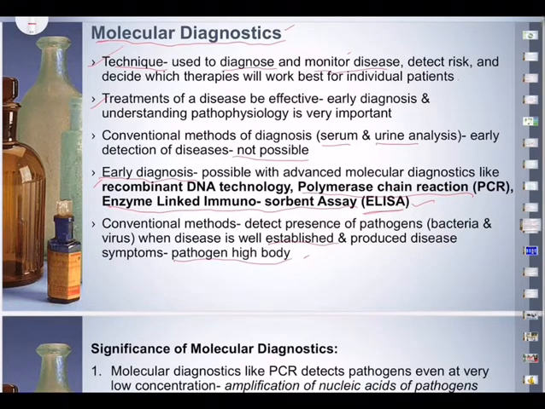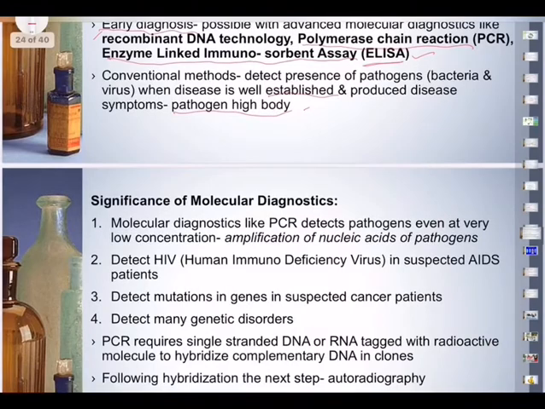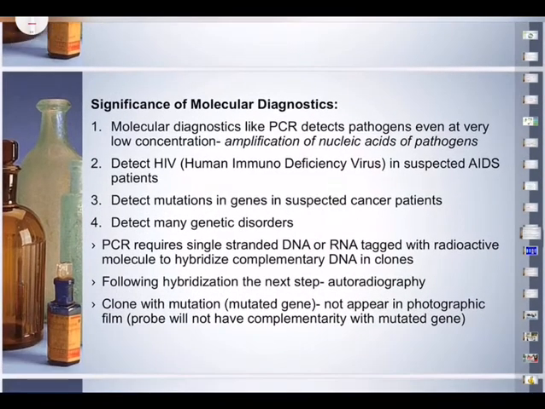The presence of a pathogen like a bacteria or virus is normally suspected only when the pathogen has produced a symptom. Every pathogen, once it goes to the host, produces certain symptoms. So based on these symptoms, we can detect. But by the time the concentration of pathogen is already very high in the body, only then will symptoms come. So it is very difficult to fight the enemy when the enemy number goes up.